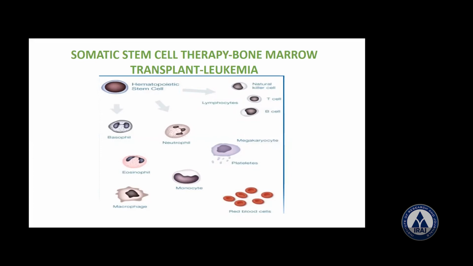So healthy stem cells are introduced into the patient's bloodstream here. If the transplantation is successful, the stem cells will migrate into the bone marrow and produce new cells, healthy leukocytes, to replace the abnormal cells here. So that's all for this one. This is the key somatic cell therapy, bone marrow transplantation, in treating leukemia. Now this is this one.